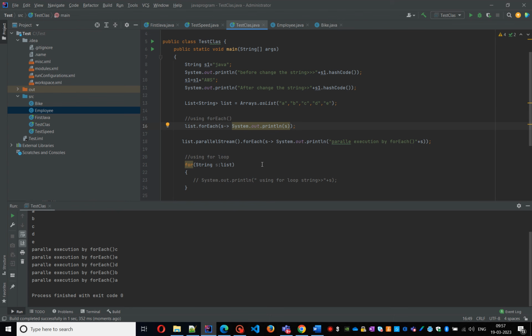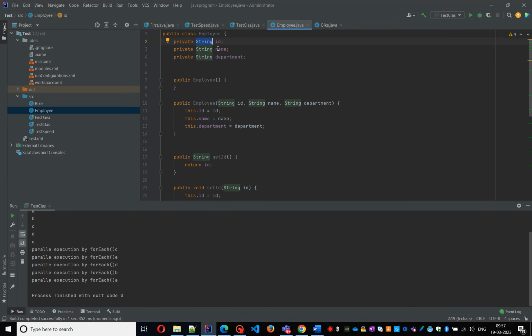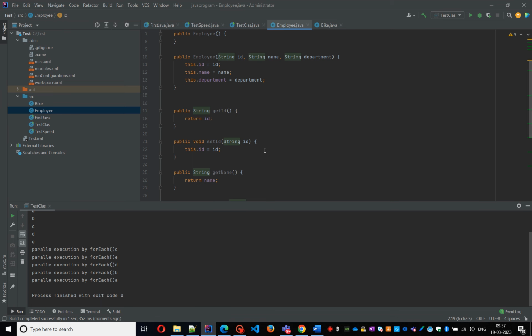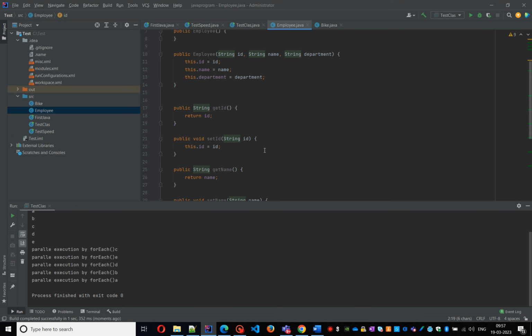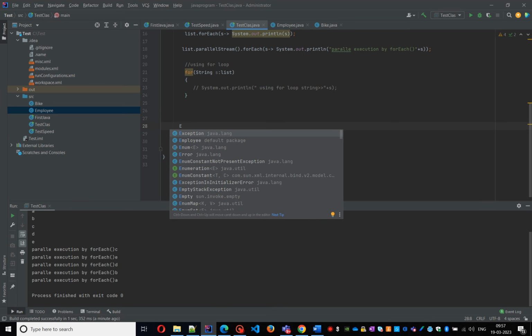Just for example, I have an Employee class. Employee has id, name, department, and I have one list of Employee objects. I need to retrieve the employee names by using the forEach method, by using that default method. How does it work? First I need to create the Employee object.